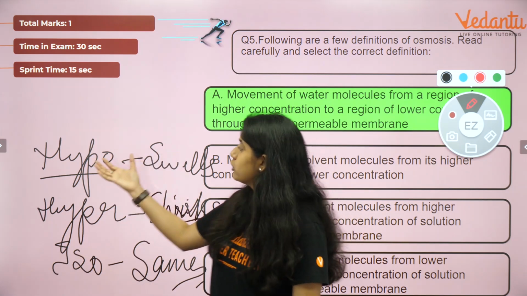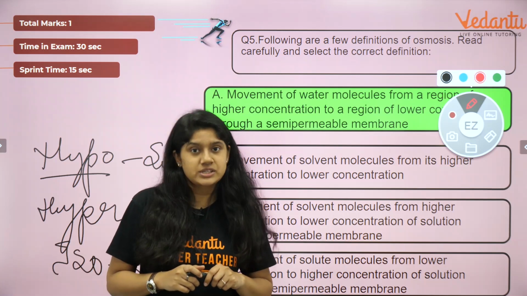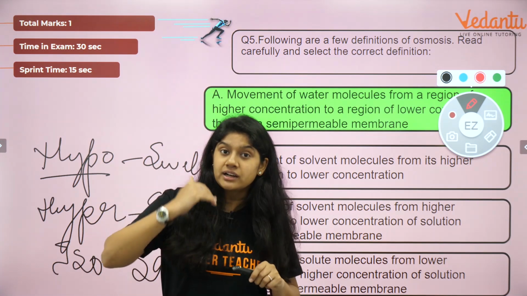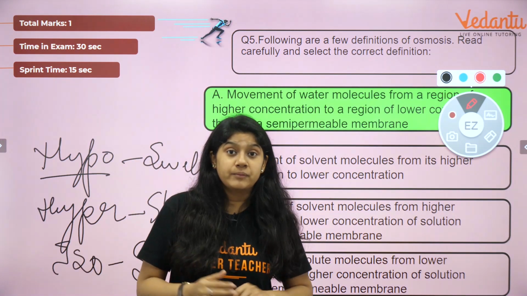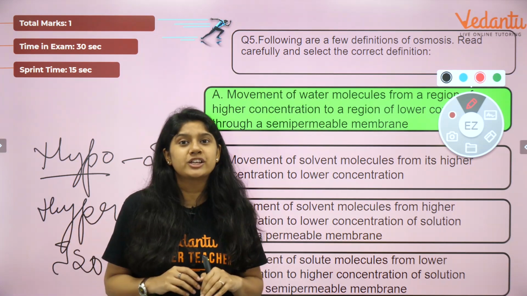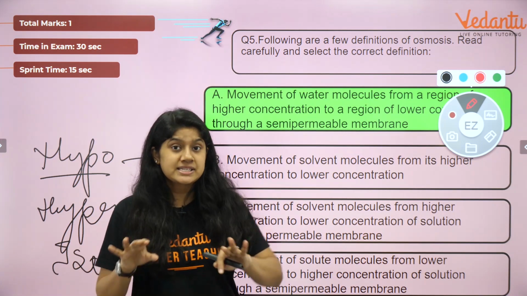In hypotonic, the molecules move from outside to inside and increase the size of the cell. In hypertonic, the cell will be losing its content to the outside and the cell will be shrinking. In isotonic, there is an equal movement of the molecules inside and out. The solution will remain in the same balance.